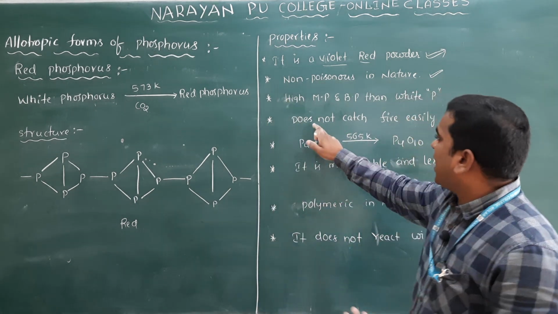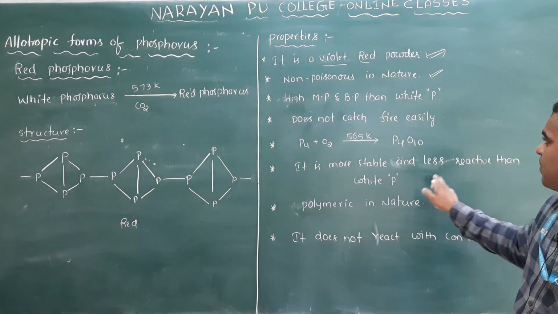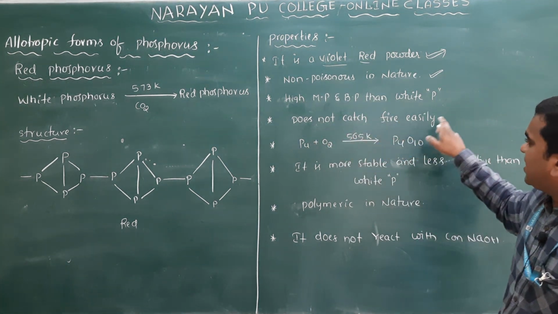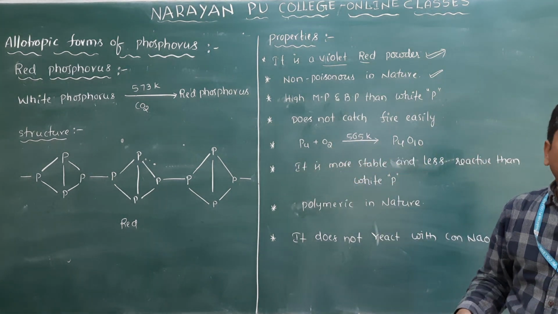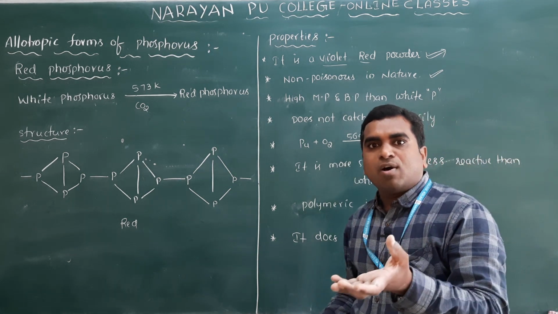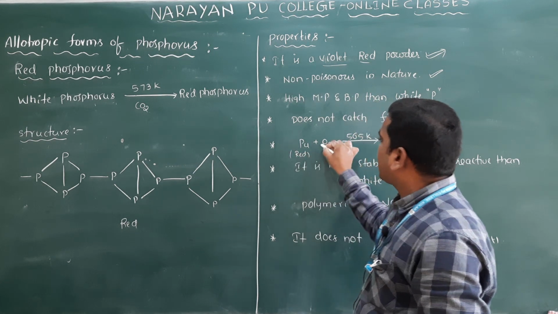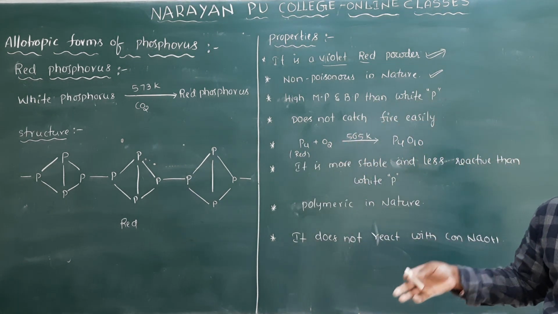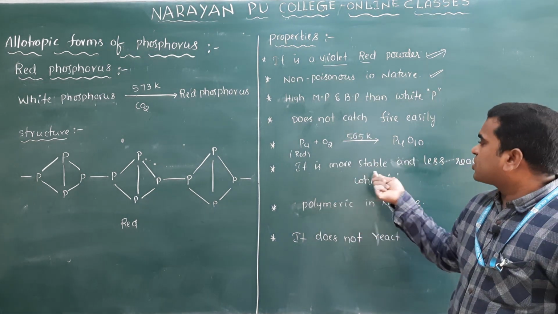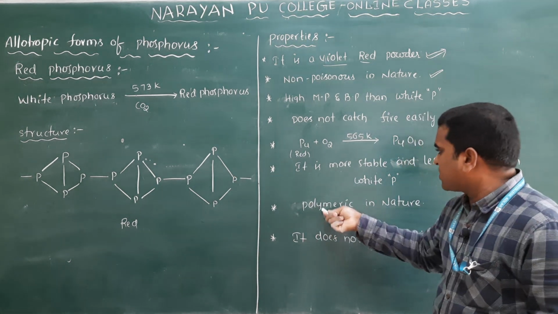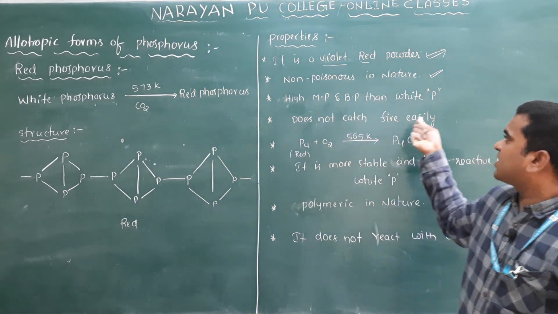So that's why I have mentioned here that it is more stable and less reactive than white phosphorus. So it does not catch fire easily, but it will react with oxygen at high temperature, not at room temperature. White phosphorus reacts with oxygen at room temperature itself, but red phosphorus does not react easily with oxygen at room temperature. If you maintain a high temperature, then you will get P4O10. It is a more stable form because it is a polymeric structure. So that's why it is less reactive, and does not catch fire easily.